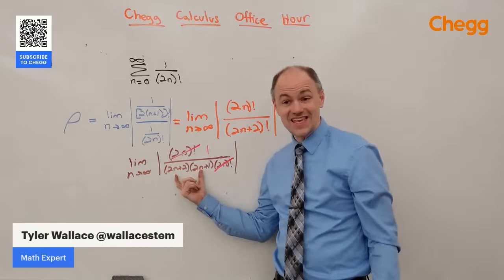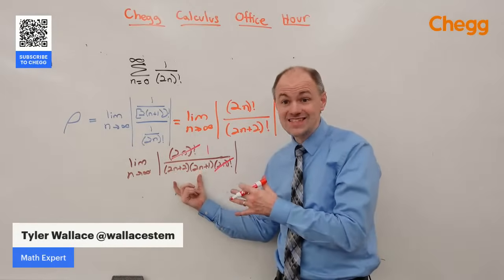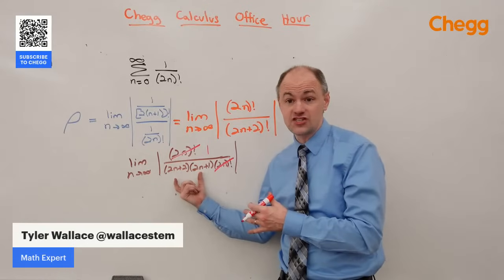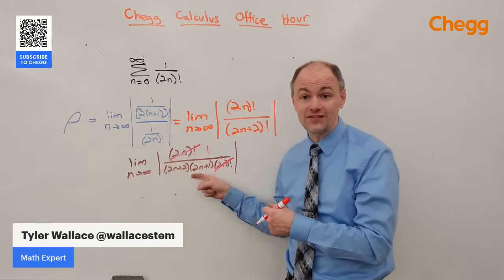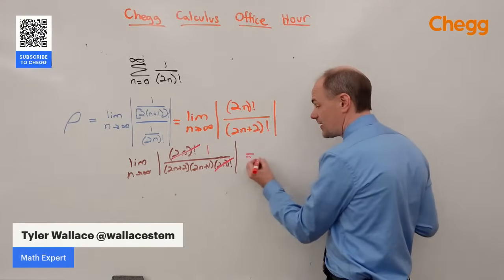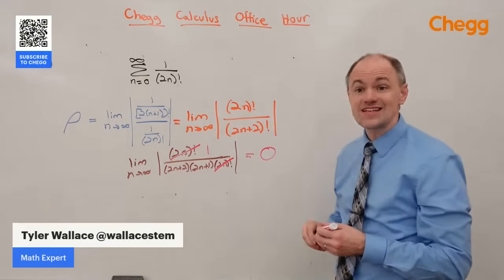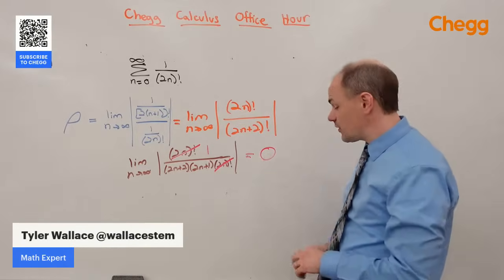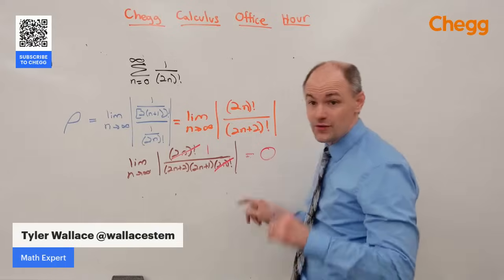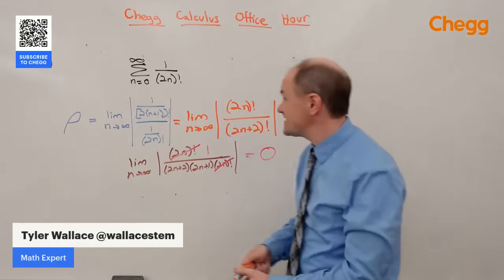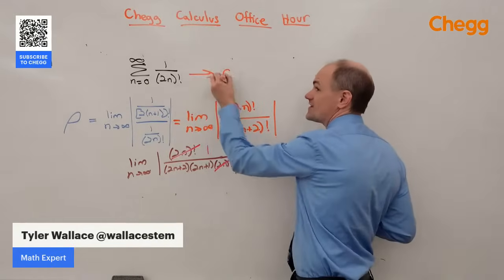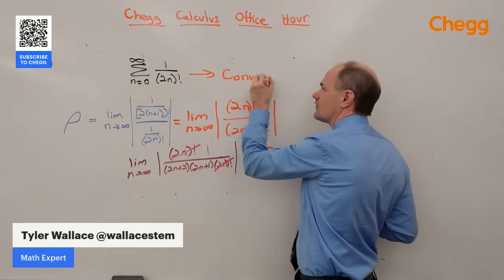So I can see here as the n's get big, as the n's get huge, this denominator is going to just continue to be huge. And we have 1 divided by huge. And 1 divided by huge is just 0. Because 0 is less than 1, remember 1's our deciding factor, because 0 is less than 1, we're going to say this series converges.